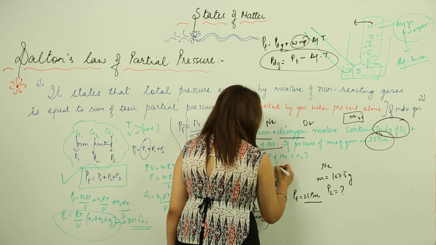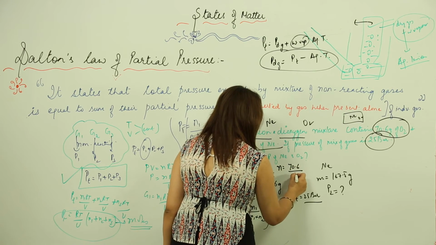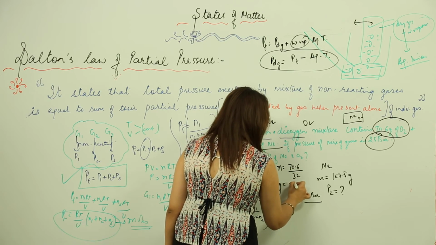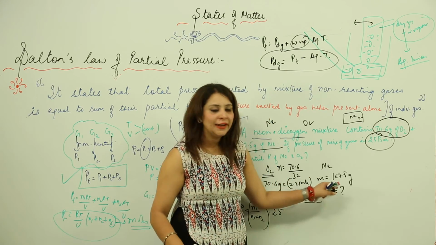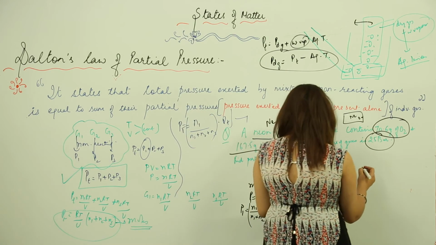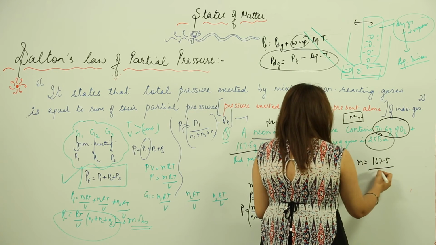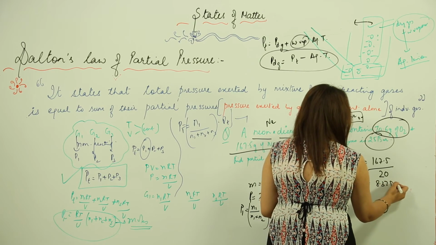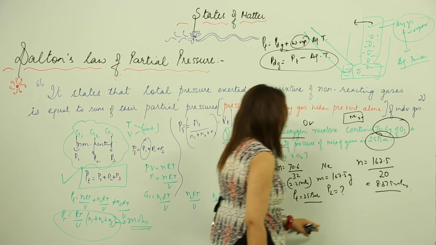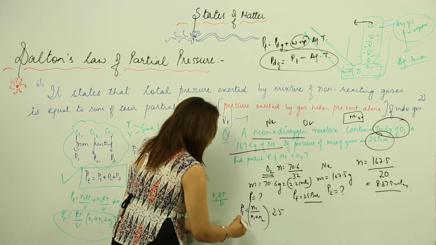Given mass over molecular mass, 70.6 over 32, comes out to be 2.21 moles. Likewise, we need to find it for neon: N is equal to given mass 167.5 over neon's molar mass 20, which comes out to be 8.375 moles. Now we have the moles, so just put the values here.